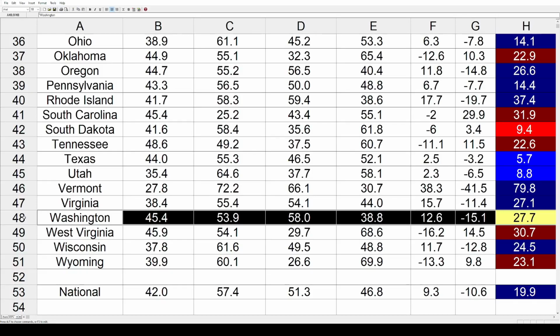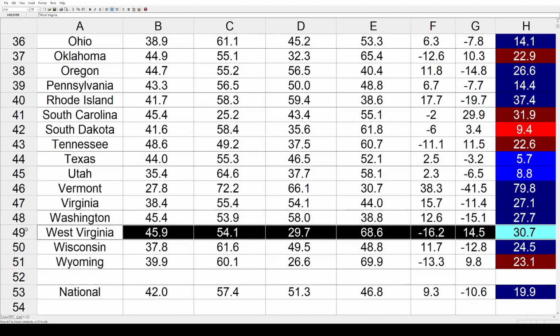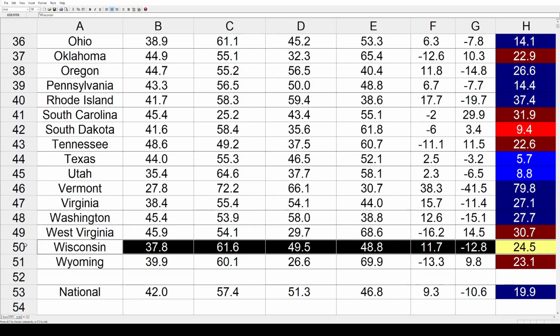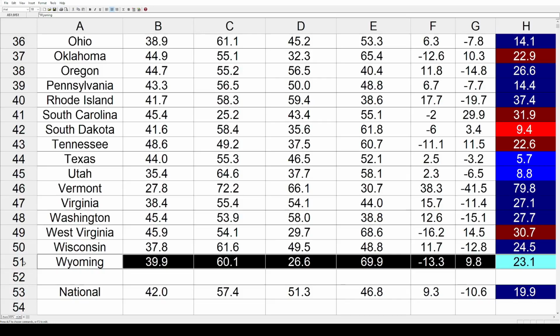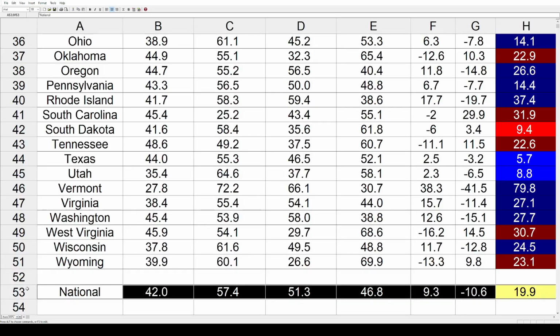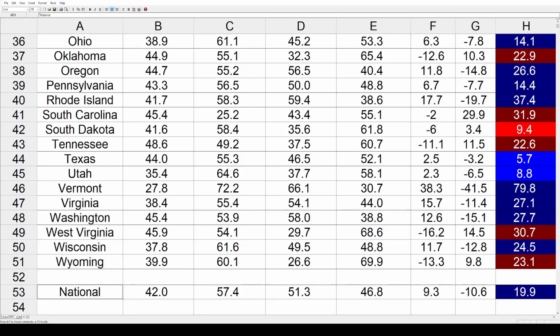Washington by 27.7%. West Virginia lurched in the opposite direction toward the GOP by 30.7. Wisconsin went the other way toward the Democrats by 24.5. And the last state is Wyoming, that went 23.1 toward the Republicans. And here's the national shift, just under 20, 19.9 toward the Democrats.